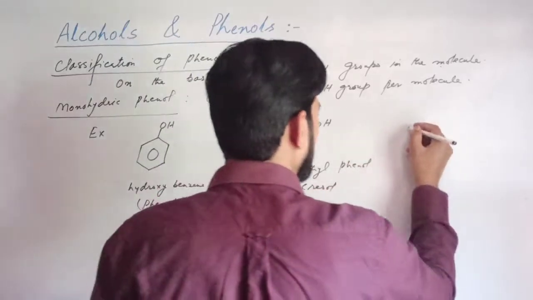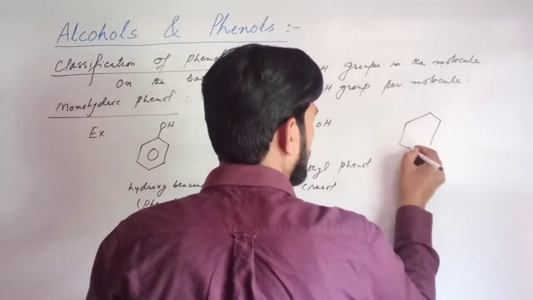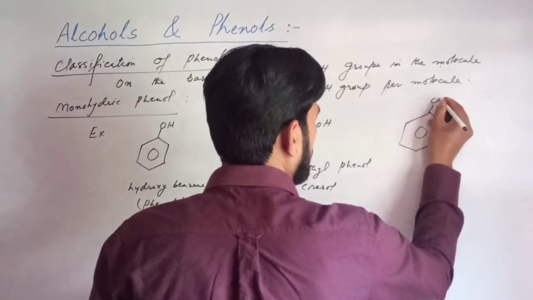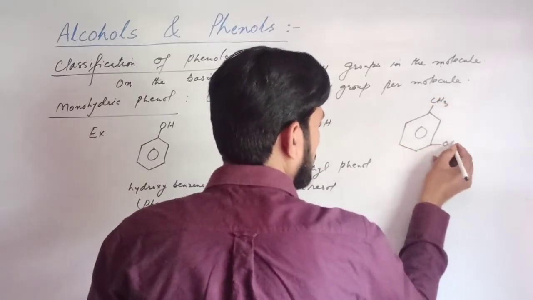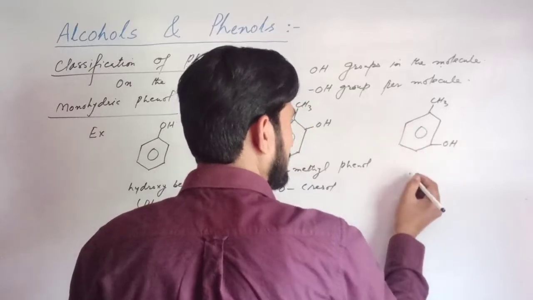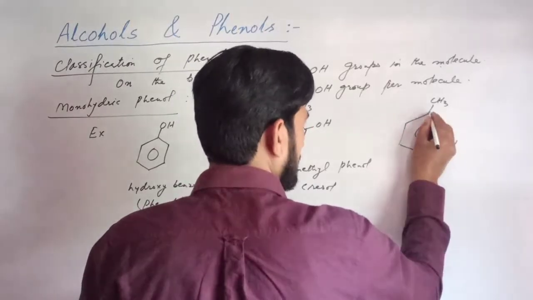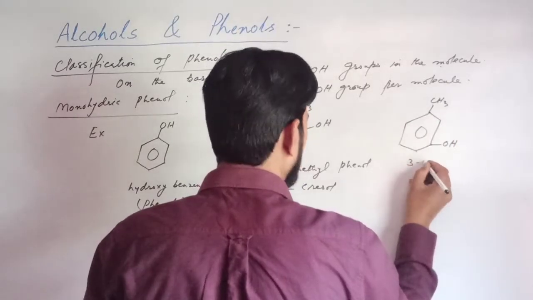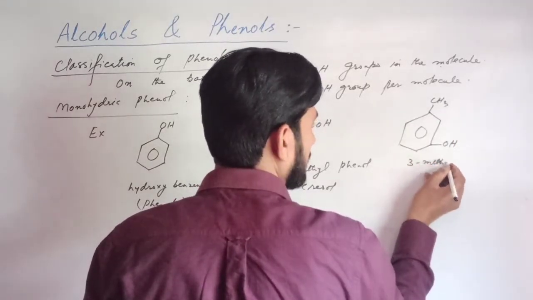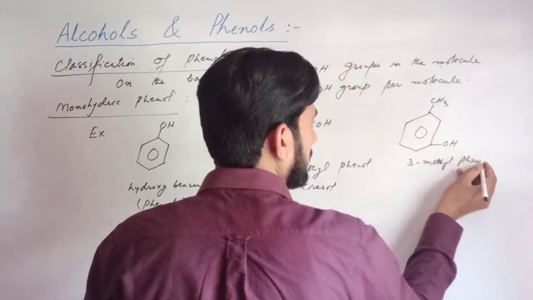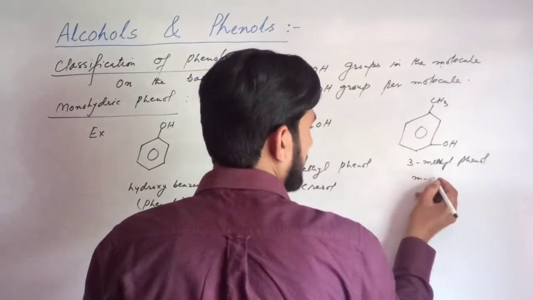Similarly, we have metacresol also. The OH group is present at this position, the meta position. So it is called 3-methyl phenol or metacresol.